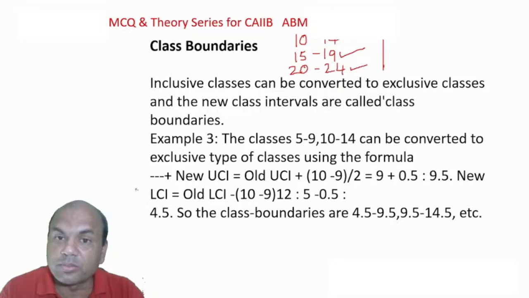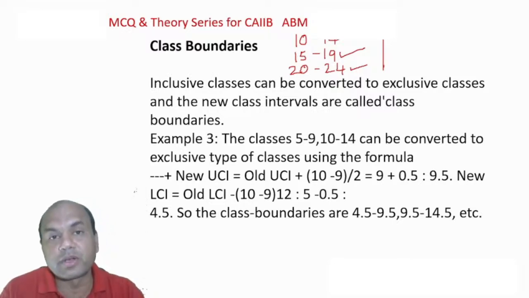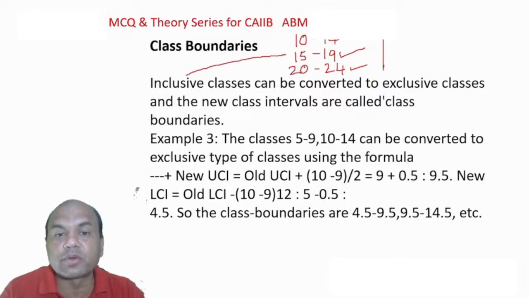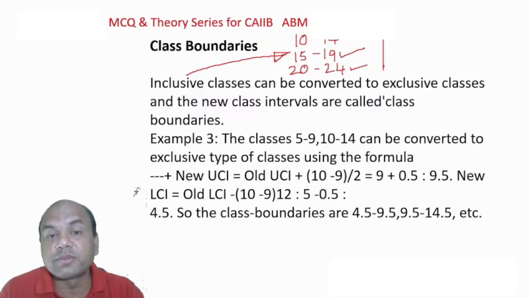So this group, where the upper and the lower boundary are included, is known as an inclusive group. Okay, got it? Inclusive means where the upper and the lower limit, you can call it maximum, minimum, are included. That is known as an inclusive class. And what is exclusive then?